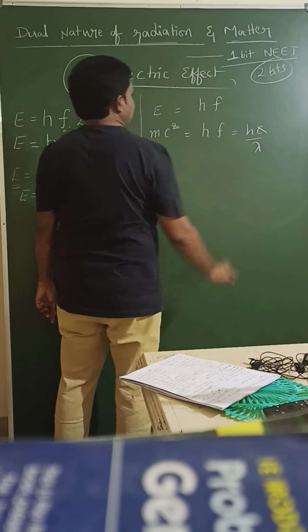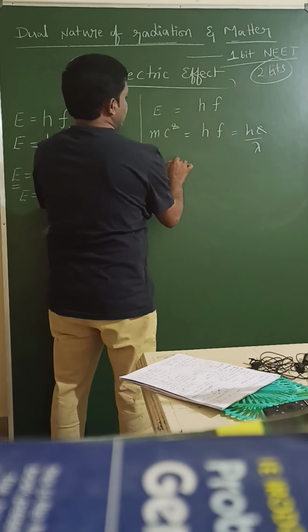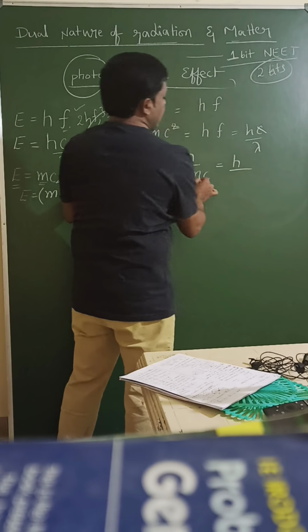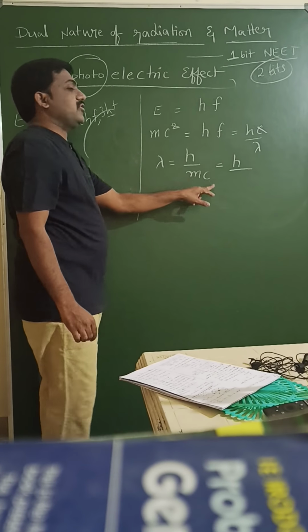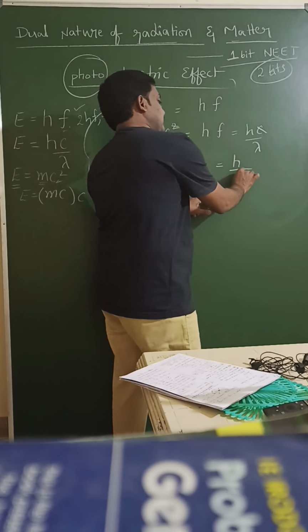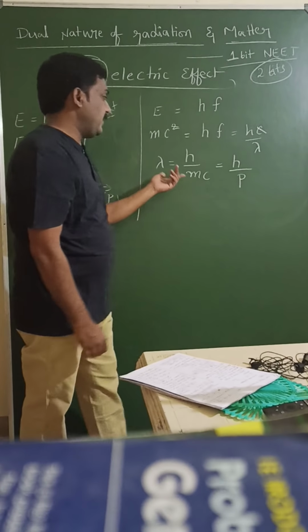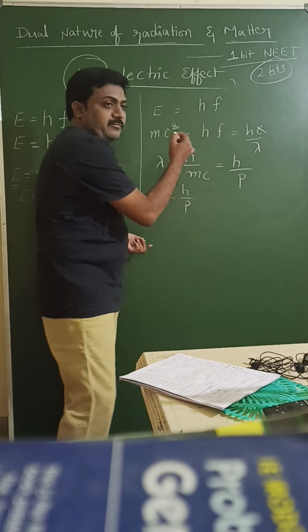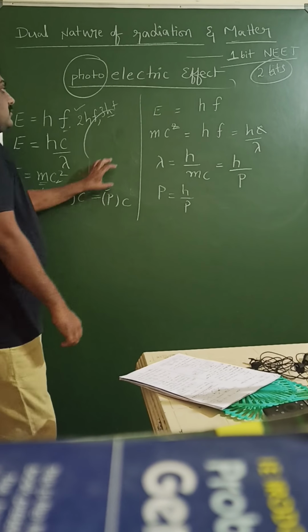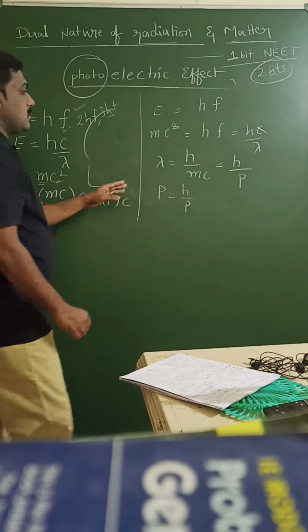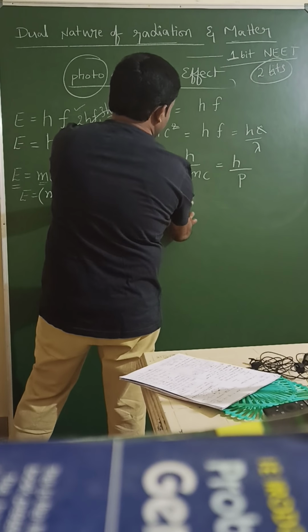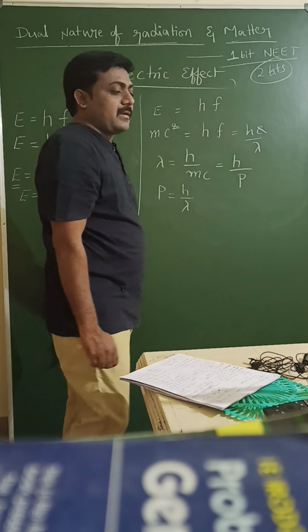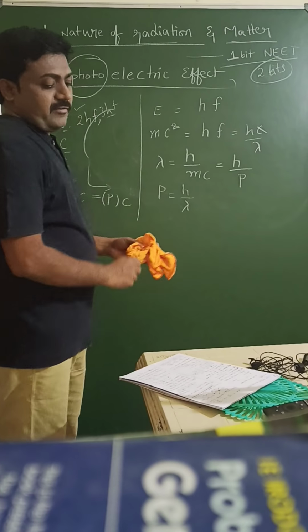Both sides c cancelled. Lambda is equal to h by mc. mc is mass into speed of light, that is equivalent to p. Lambda is h by p. p is equal to h by lambda. So we can write this equation according to our convenience. This is the relation between lambda and p. According to the problem, we can follow that one.